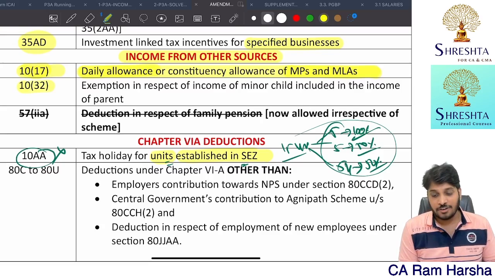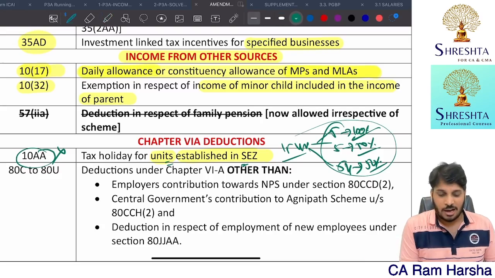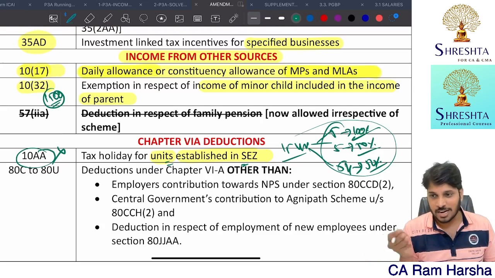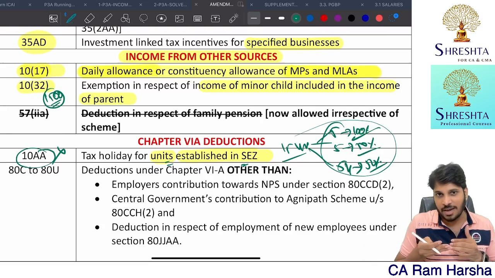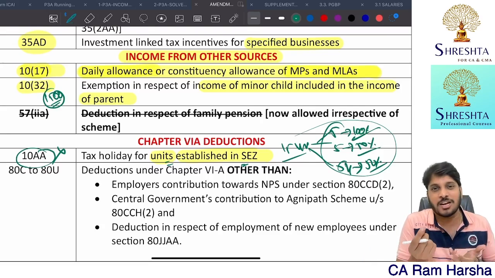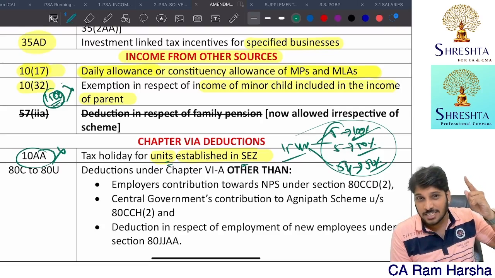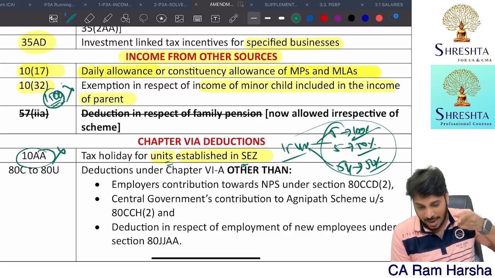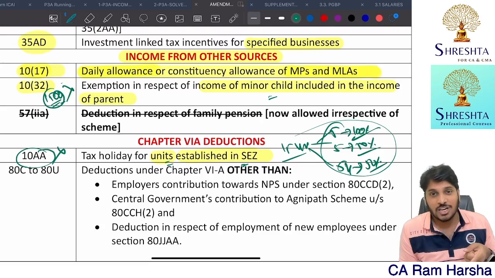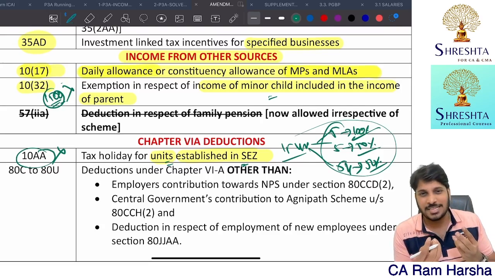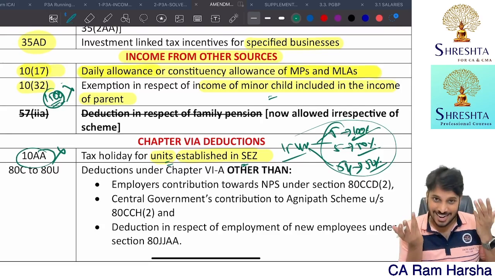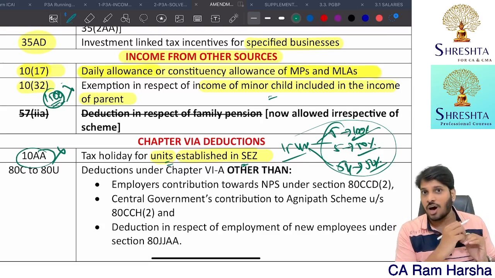In the same way, if a minor's income is clubbed with the parents' income, there is only a barely 1,500 rupees exemption, and that they are denying. This 1,500 is all nonsense. Entertainment allowance deduction for a salaried employee, professional tax deduction for a salaried employee, and this minor child related exemption: these three are basic amounts, but of course you don't get the deduction. Remaining all others you will get.